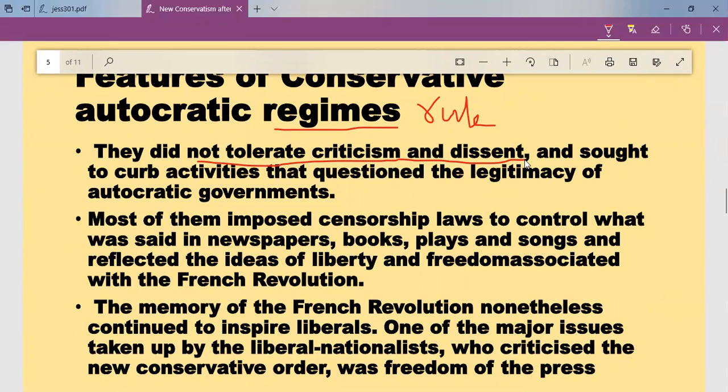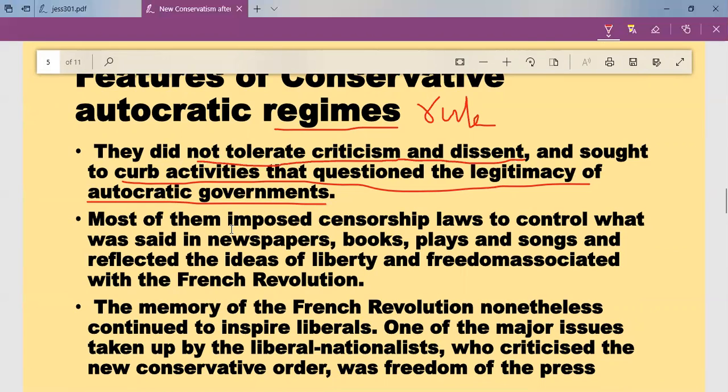And they sought to curb activities that questioned the legitimacy of autocratic government. They never allowed anybody to question the legitimacy, the authenticity of autocratic government. We made a government, we became an autocracy, we became a monarchy. The power is concentrated in our hands. Nobody will question the authenticity or the legitimacy. If you want to rule in this country, then you have to obey us. So that is one of the features, very strict.